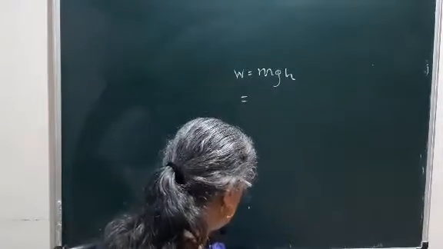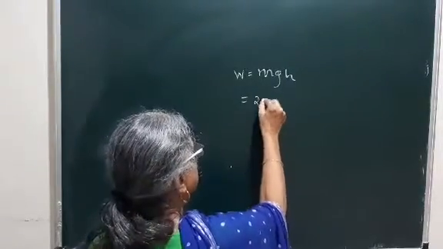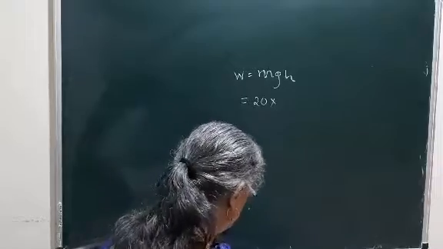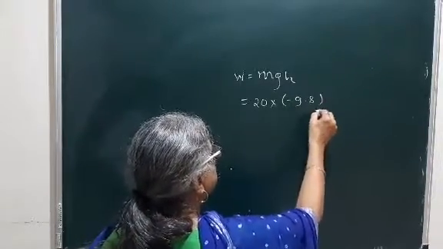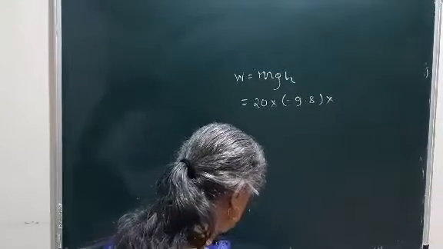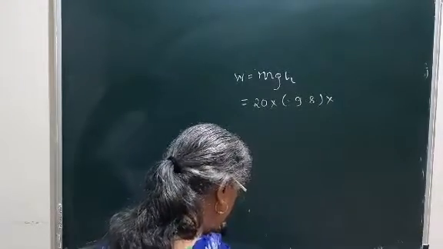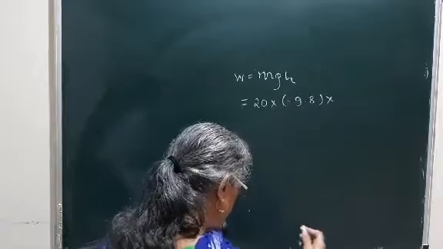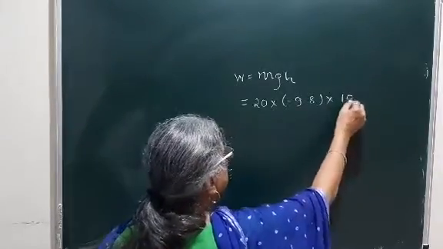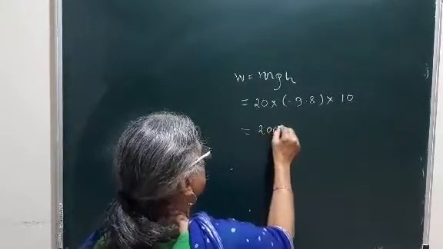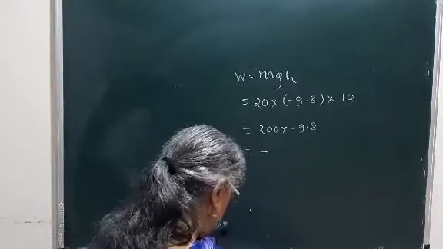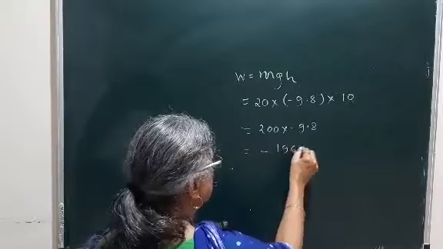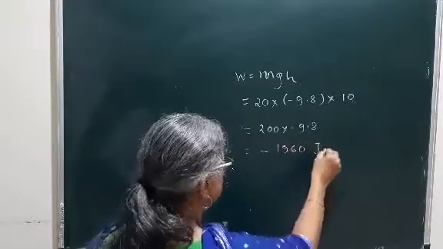So mass is given 20 kg. Now g we are going to use minus 9.8 because we are doing the work in the opposite direction of the gravitational force, which is downward, and we are taking the object to the height, and this is 10. So 200 into minus 9.8, so the answer will be minus 1960. Now it is in joules.